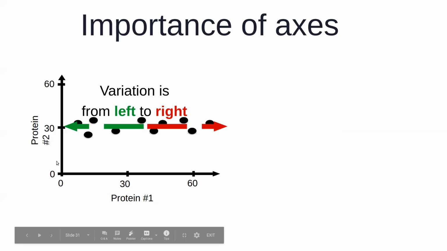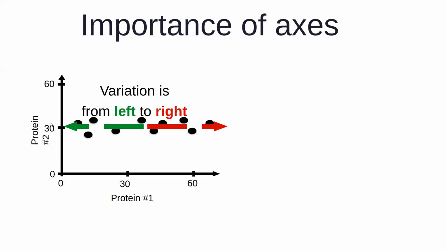The variation is actually happening from left to right. It means that variation is limited to protein 1. The variation in the values of protein 2 is hardly there. And therefore, protein 2 is not really adding much value to the information which I already had.